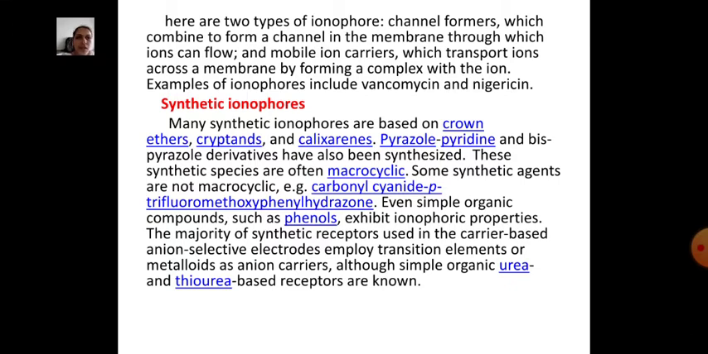The majority of synthetic receptors used in the carrier-based anion selective electrodes employ transition elements or metalloids as anion carriers, although simple organic urea and thiourea based receptors are known.